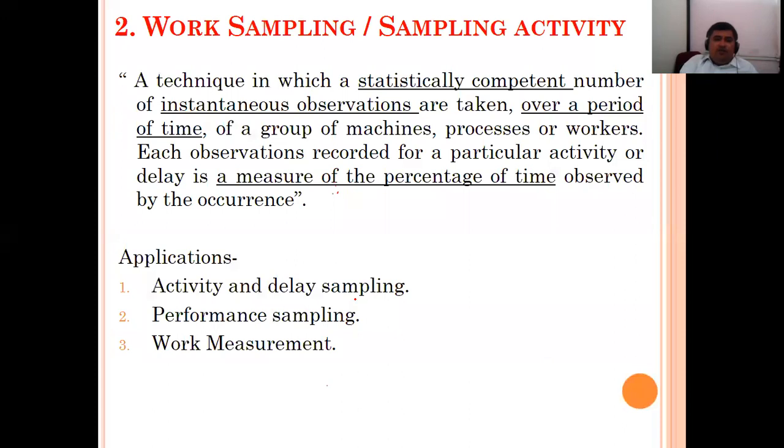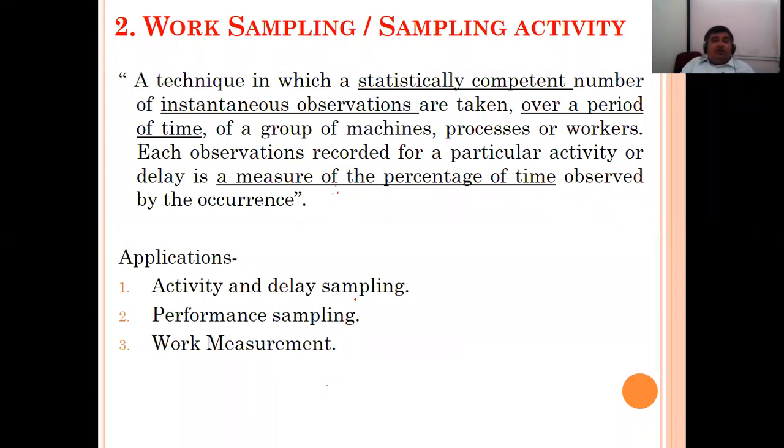Then after this, we will go to the next topic, that is work sampling or sampling activity. What is meant by work sampling? Okay, first we will look at the definition. The definition is: a technique in which a statistically competent number of instantaneous observations are taken over a period of time of a group of machines, processes, or workers.